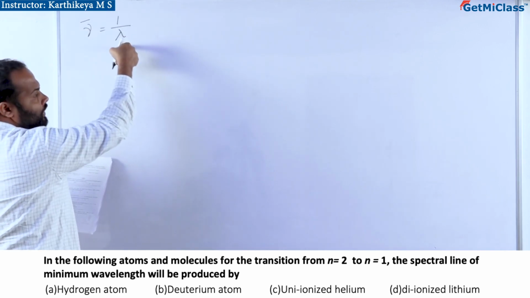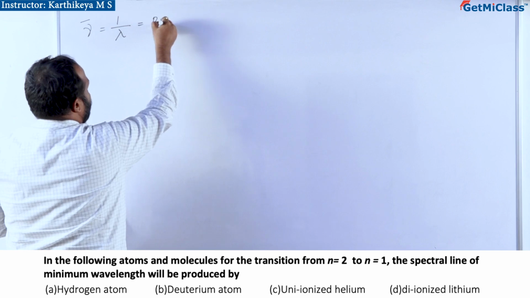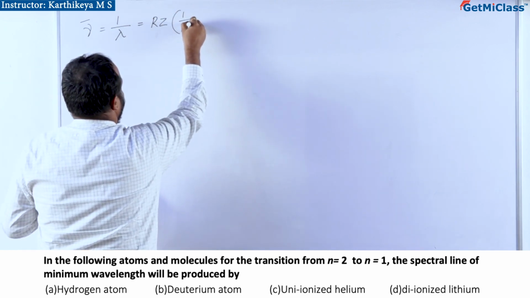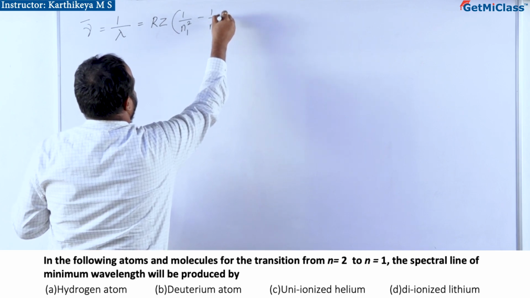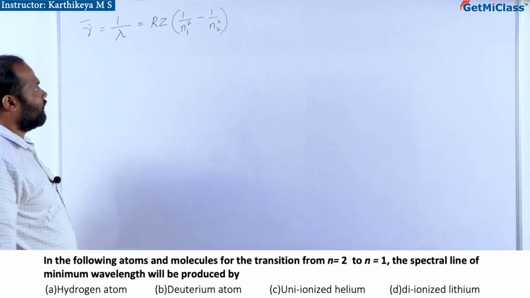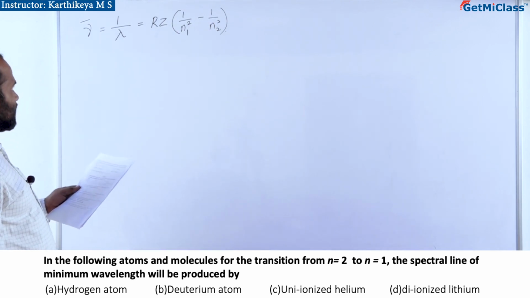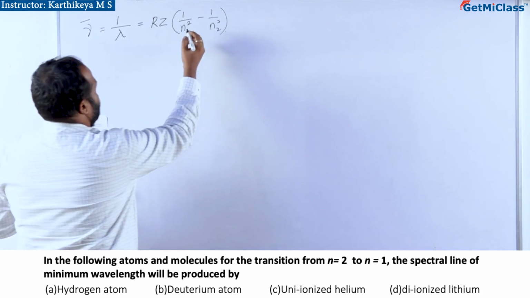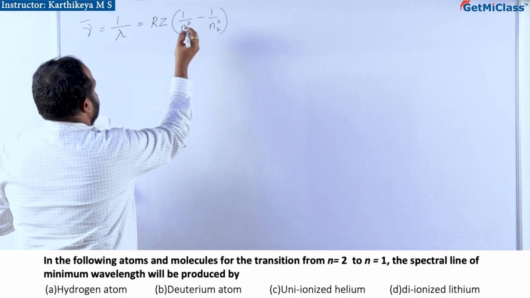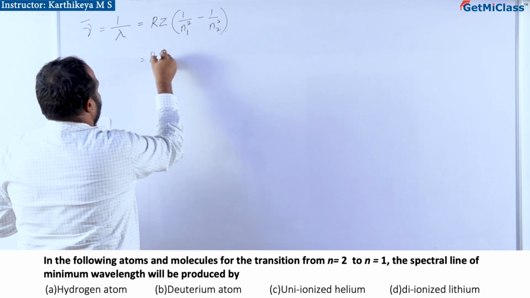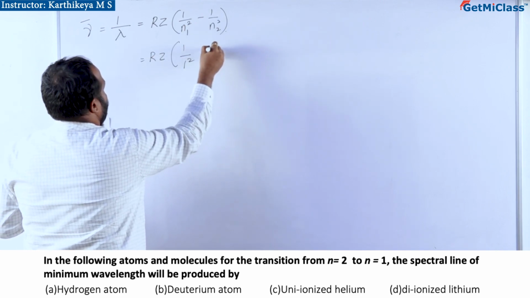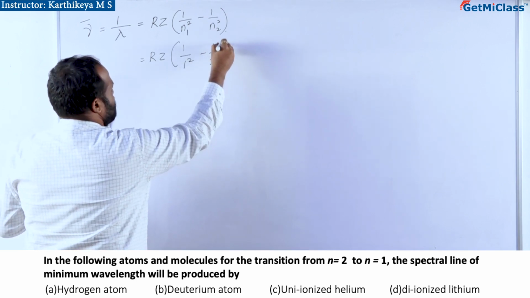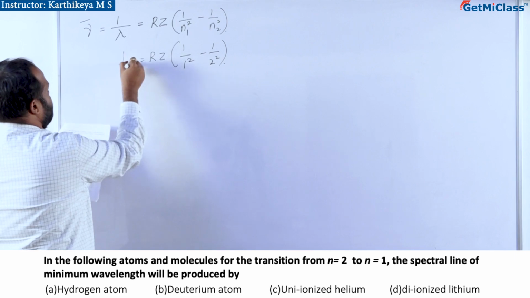This is a wave number, which is equal to Rz into 1 by n1 square minus 1 by n2 square. So, the transition is from the final is 1 and the initial is 2, so 2 square, so 1 by lambda.